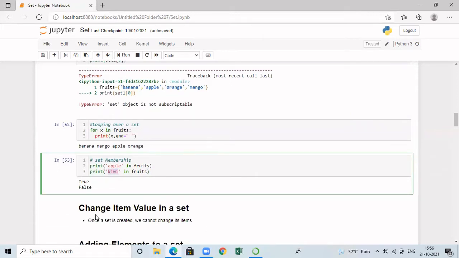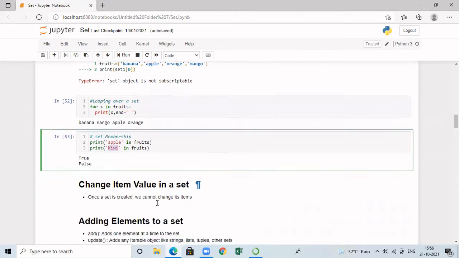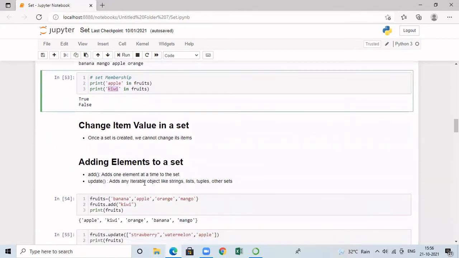Now let's see whether it is possible to change values in a particular set. Once we create a set, we cannot change the value of individual elements that are present in the set. But we can add elements to the set. We can even remove elements from the set. To add elements to the set, we have two methods called update and add.